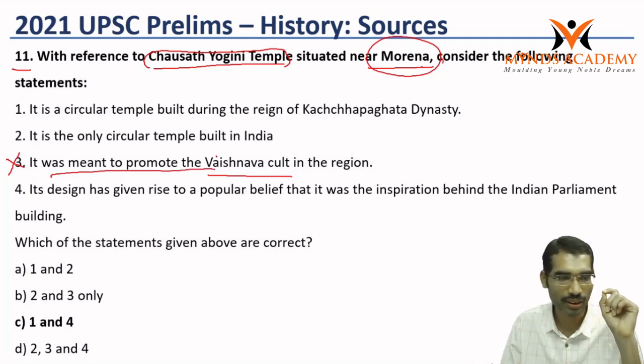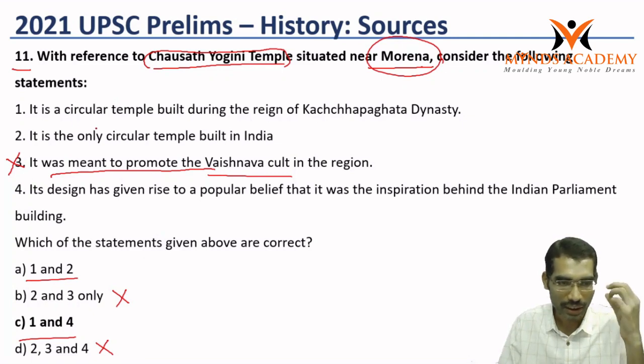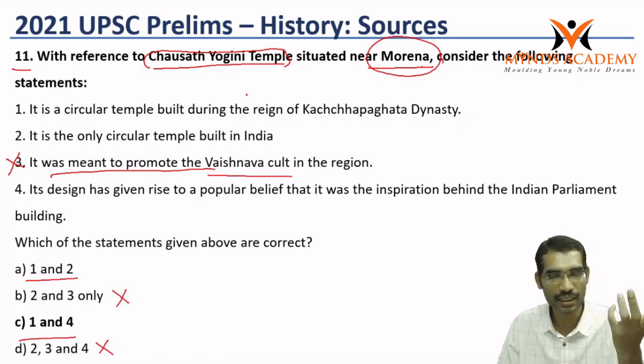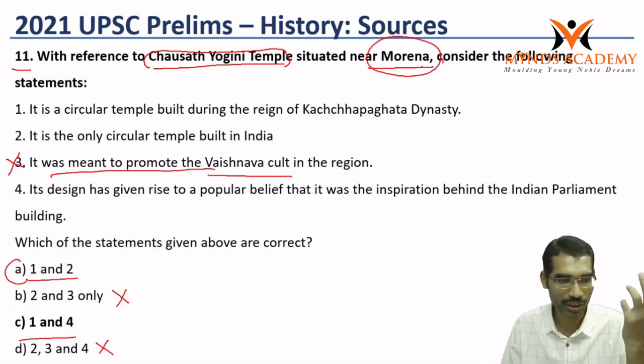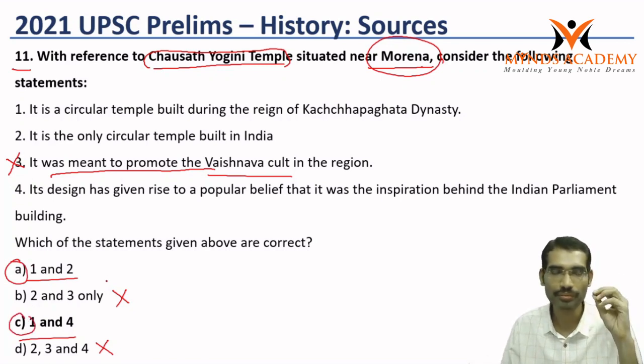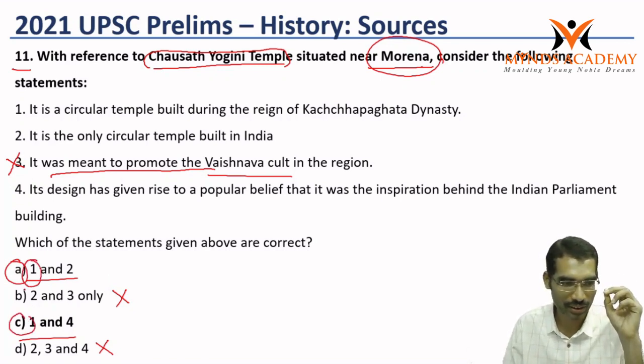This goes wrong. Then if we take out 3 as wrong, then 1 and 2, or 1 and 4, will be the answer. Then even if we do not know whether it is circular, whether it is inspired from something, or which dynasty built it, now the chances increase to 50%. Now in this 50% chance, 1 is already there, that means 1 is always right. So this also can be taken as right. Now the only problem comes to 2 and 4.